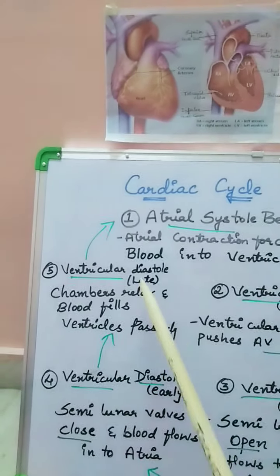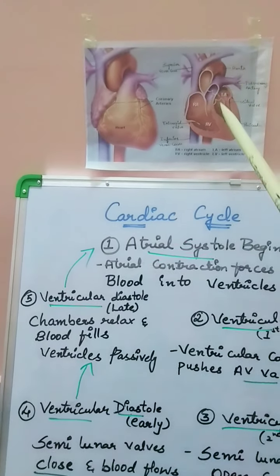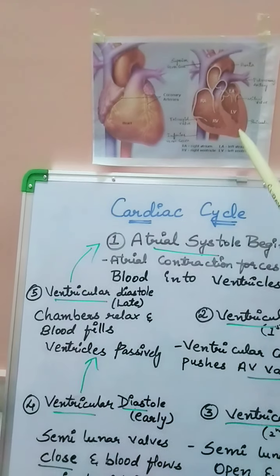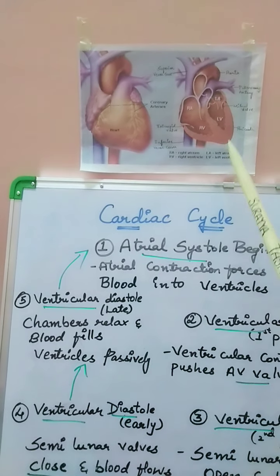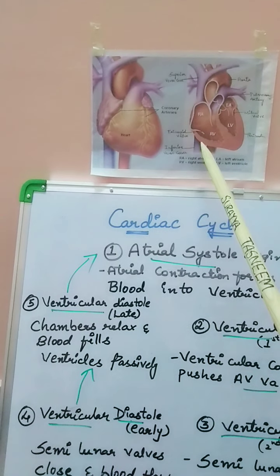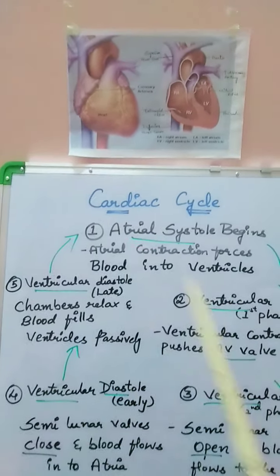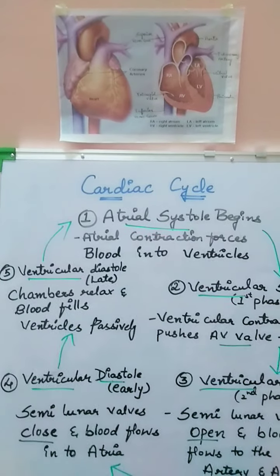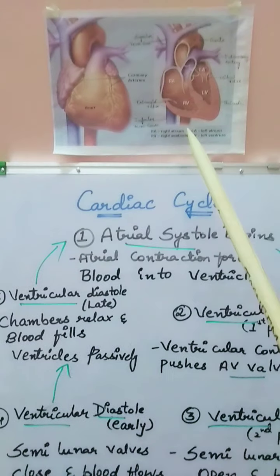Then next comes the late phase of ventricular diastole, where all the chambers relax and blood fills into the ventricles passively. When the blood fills into the ventricles again, atrial systole takes place again. The whole process continues.